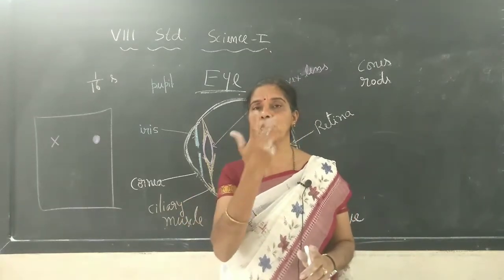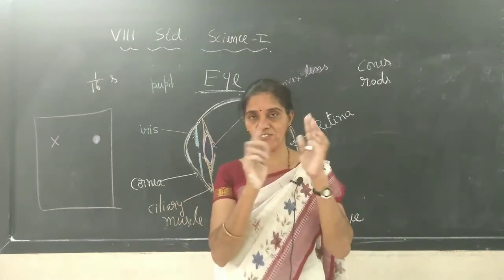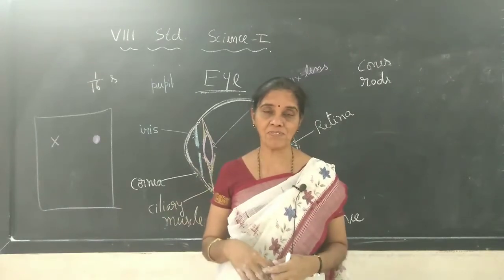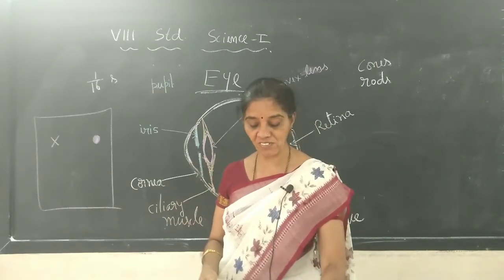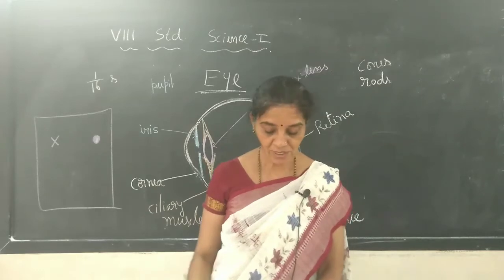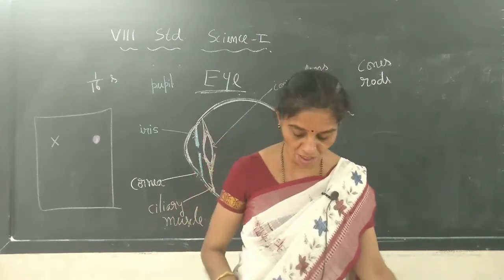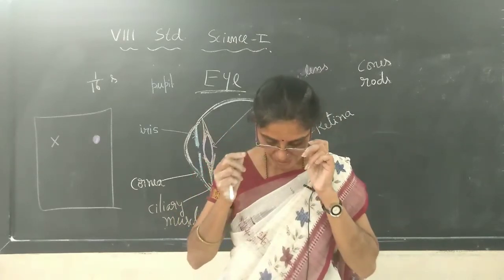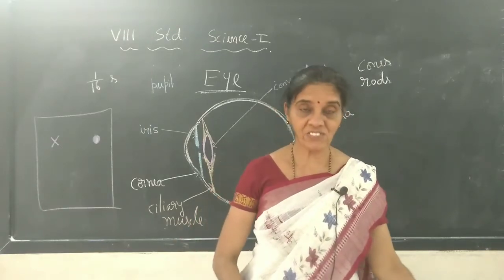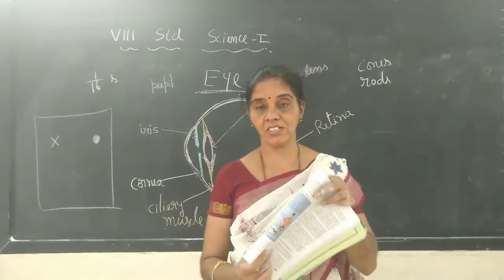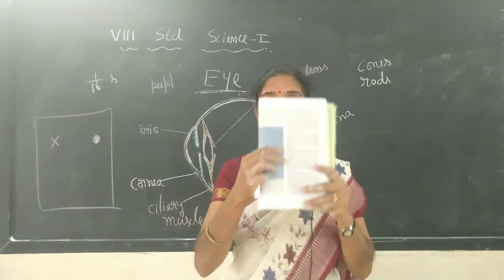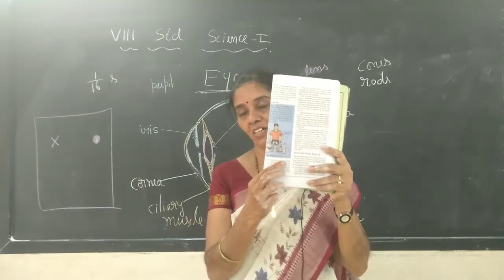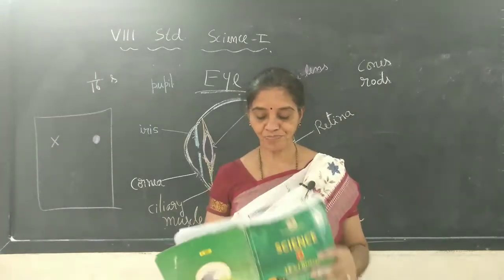You have to turn it very fast with the help of some thread. The activity is given on page number 207. This one you can try to do at home today. Okay, that is the thing.